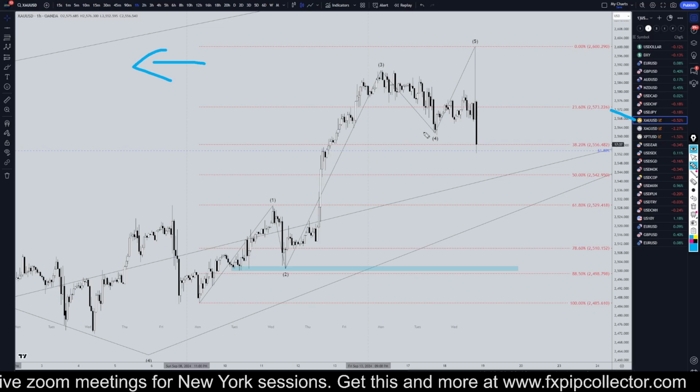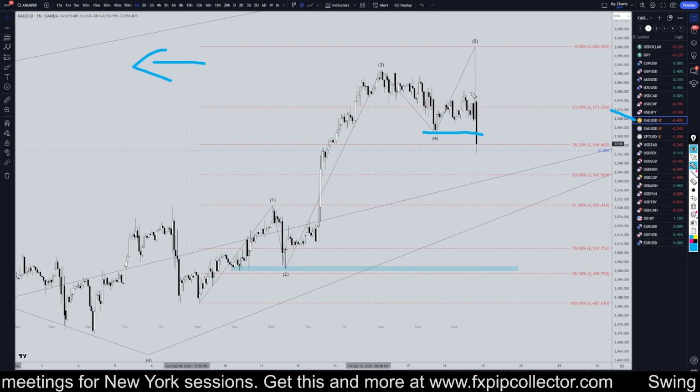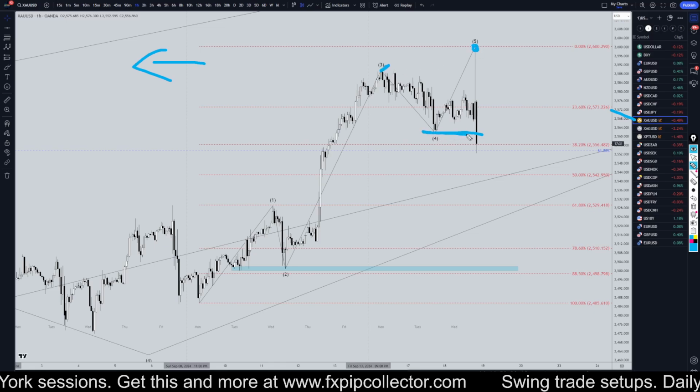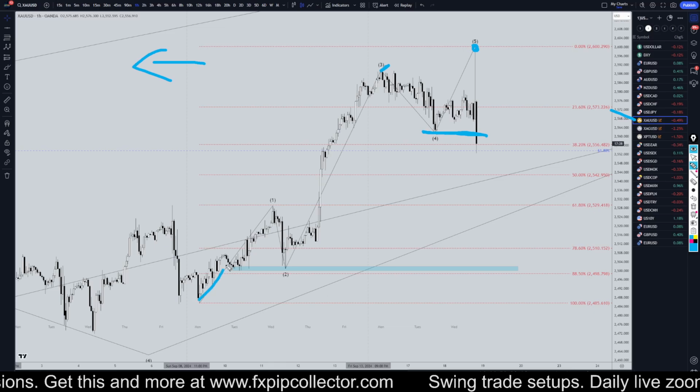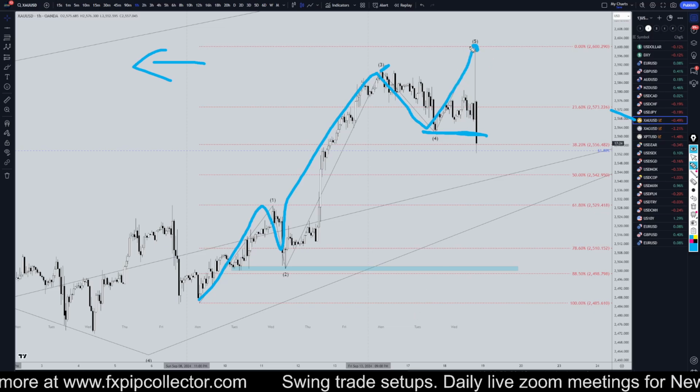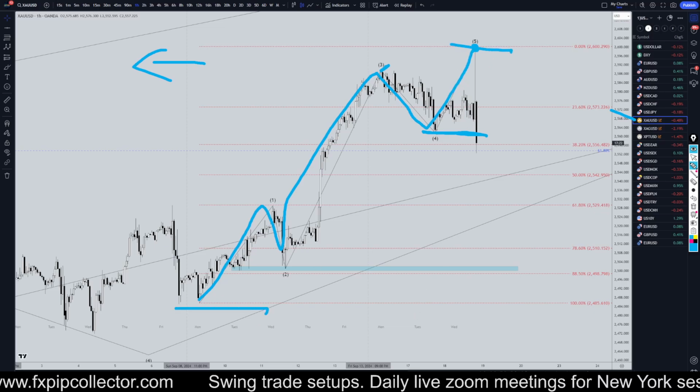Now, we did have a break of structure to the downside on gold, and this spike right here is a higher high, so to me this seems like a pretty significant break of structure, and this does look like at least 1, 2, 3, 4, 5 waves up. So now I got my Fibonacci retracement on that 5 waves up.